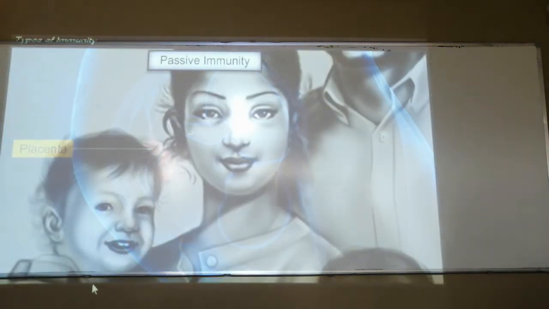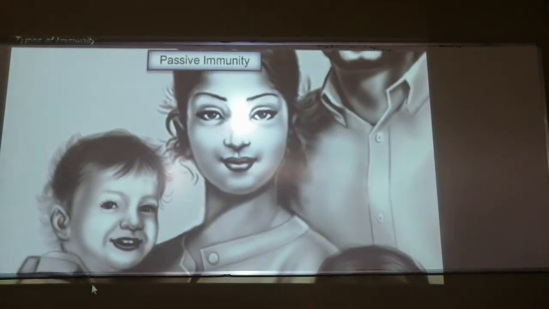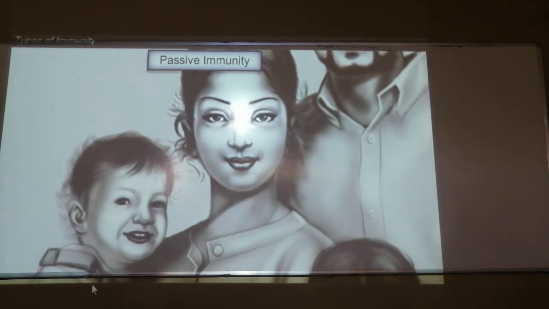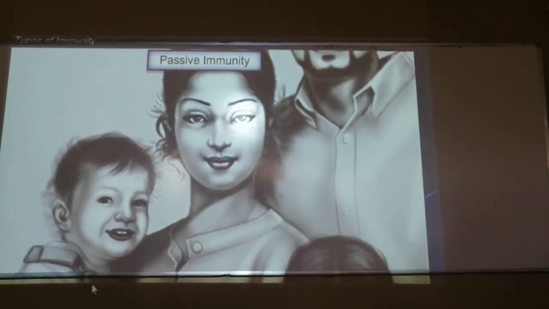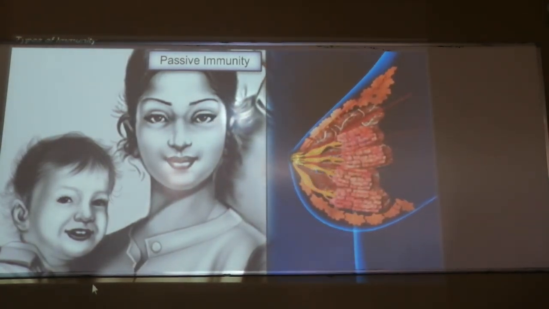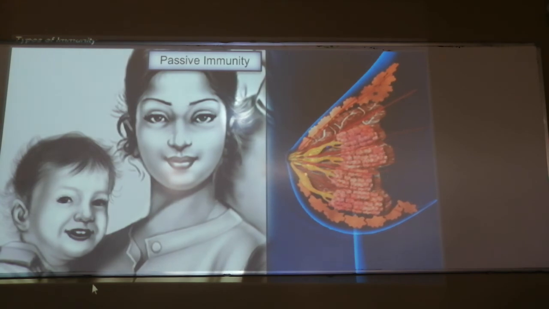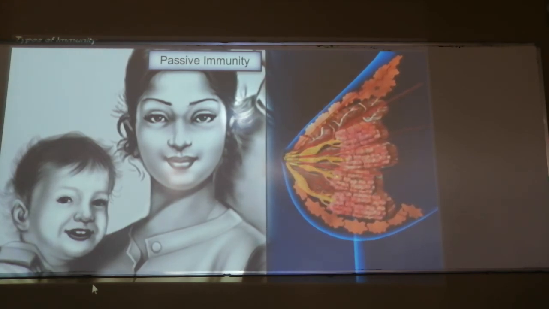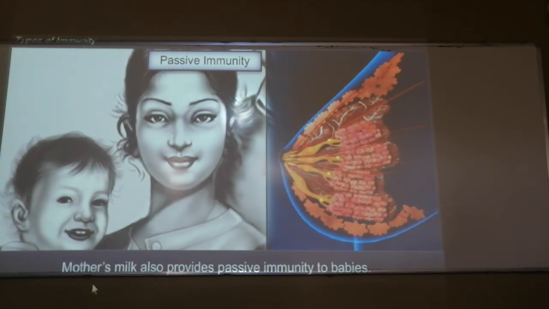The antibodies are not developing inside the organism on their own. They come from other means, from the mother through the placenta, or through mother's milk. Then it is called passive immunity. The immunoglobulins or antibodies come from another body. They are not generated inside the organism. And mother's milk also provides passive immunity to babies.